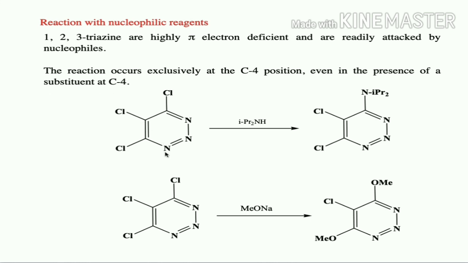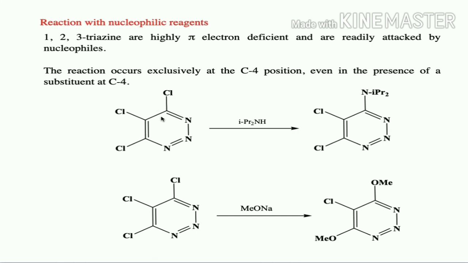If you label 1, 2, 3, 4, 5, nucleophilic addition will take place at this C4 carbon atom. Even though there is a substituent, it prefers this C4 position. C4 and C6 are equivalent because of the symmetric nature, so nucleophilic addition will take place at C4 or C6.